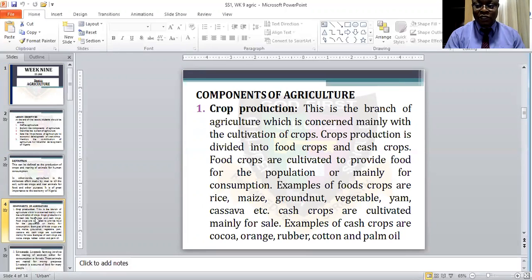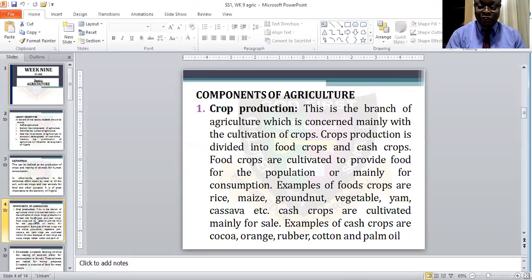Crop production is the branch of agriculture which is concerned mainly with cultivation of crops. What they are doing there is cultivation of crops, and crop production is divided into two. We have food crops and cash crops.